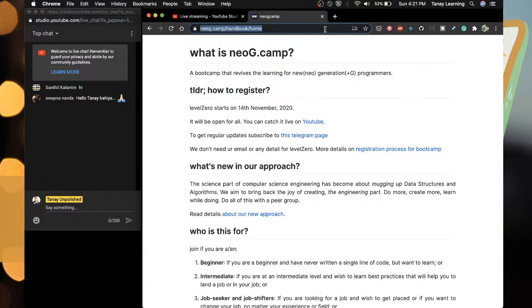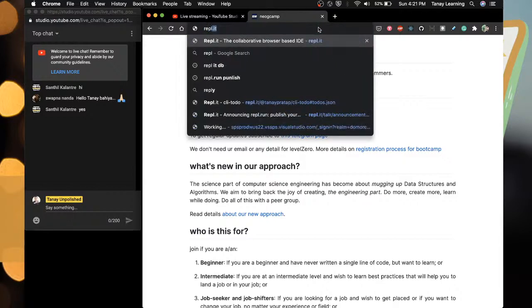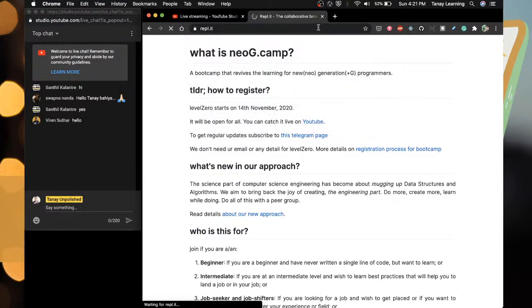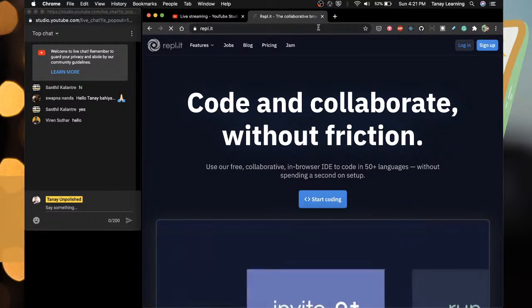So the first thing is very simple. It's a CLI app. We need to make it in Node.js and we'll use REPL for it. So what is REPL? Let me show it to you. I'll be coding. Hello Viren.